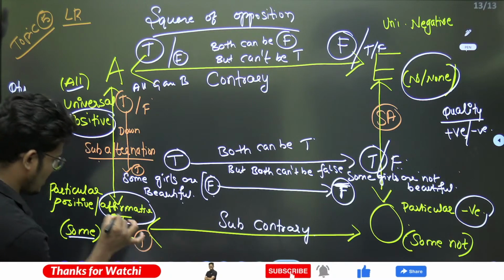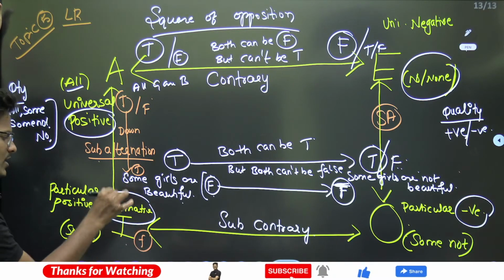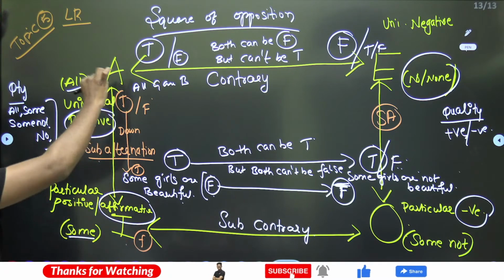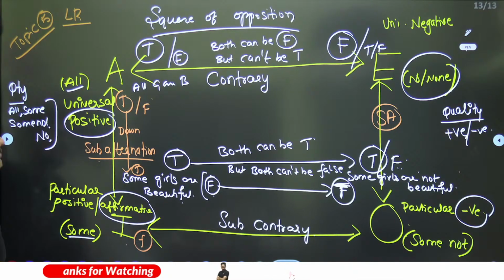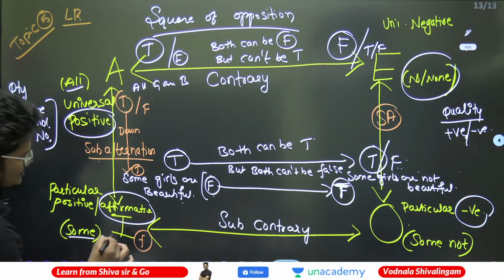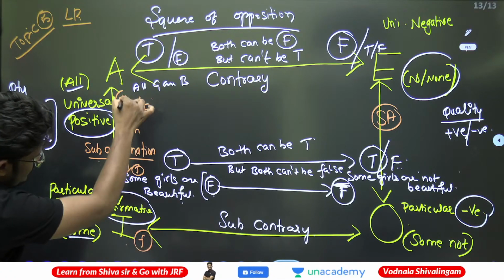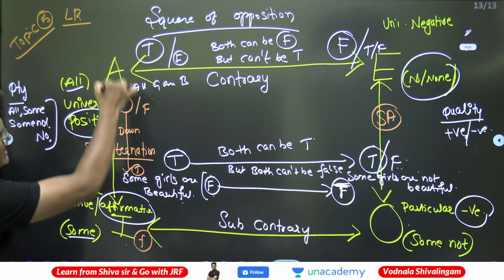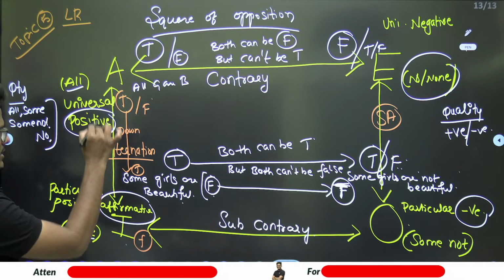But for false: if "some girls are beautiful" is a false statement, I cannot say that "all girls are beautiful" is also false. It can be true, it can be false also. So that is why, when truth moves downwards, false goes upward. False is upward, truth downwards.